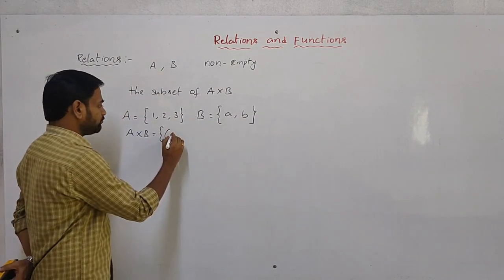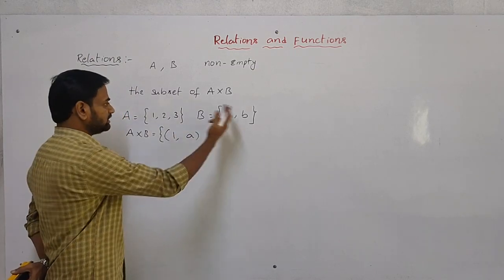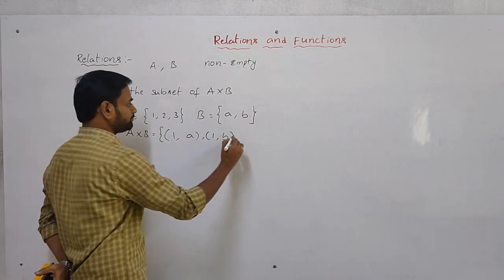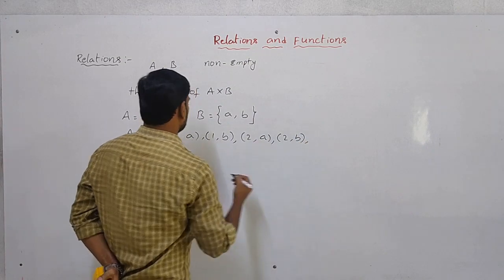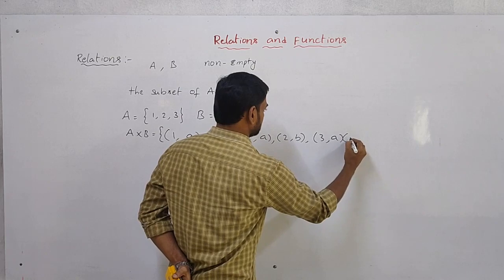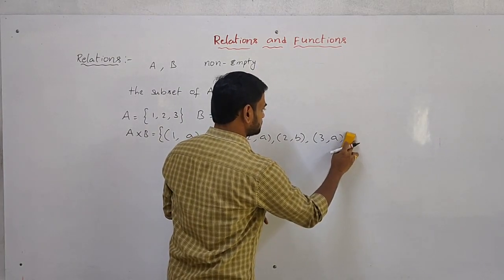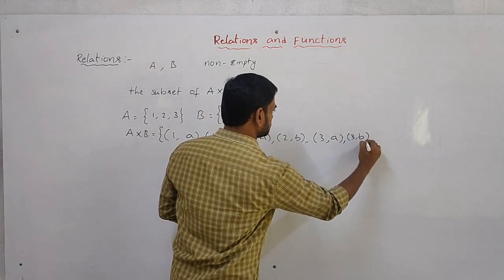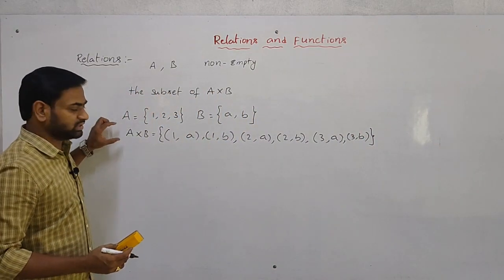So first element I am taking 1, second element a. Next with 1, next element 1, b. Next with 2: 2, a, 2, b, and next with 3: 3, a, 3, b. Close the bracket. So it is the A cross B.